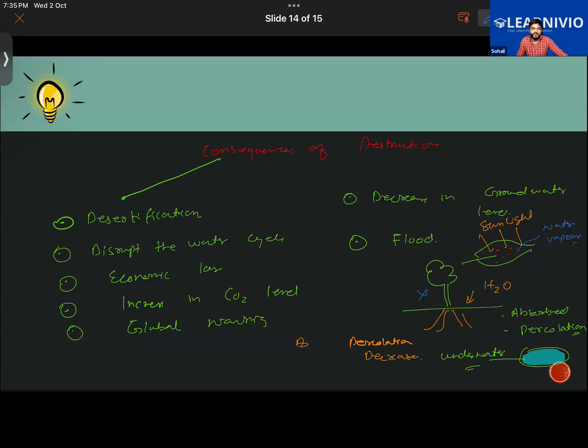Further, when there is a flood, usually if there is a forest, most of the water of the flood will be absorbed by the soil in the forest. But if there is no forest, there are no trees, so that water will no longer be absorbed by the soil as readily as it was earlier. The rate of absorption will be less because there are no roots in the